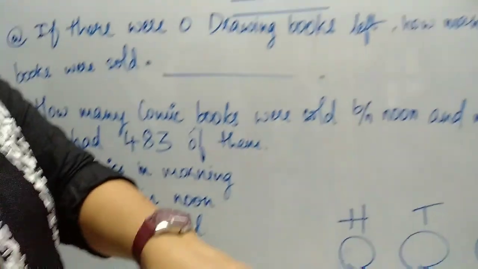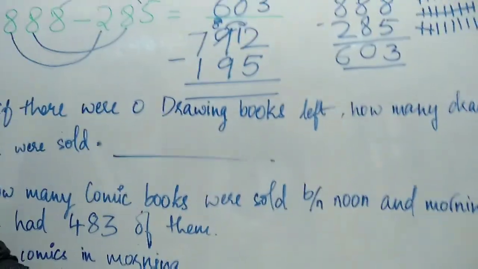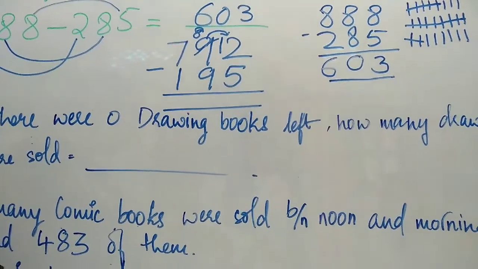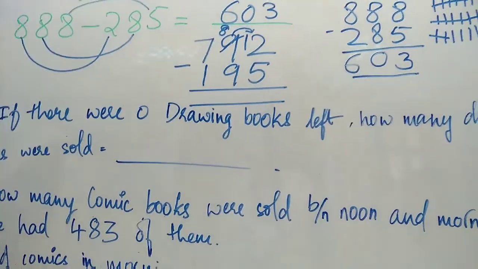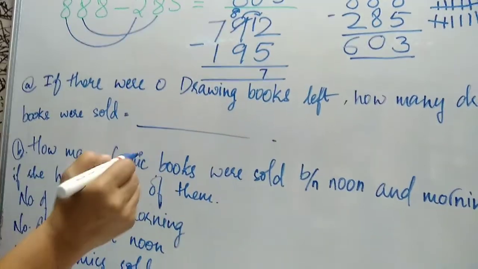1, 2, 3, 4, 5, 6, 7, 8, 9, 10, 11, 12. From 12, 5 goes. 1, 2, 3, 4, 5. This will go. Count now. 1, 2, 3, 4, 5, 6, 7. So 7. Now this is 8, and 9 is a bigger number.